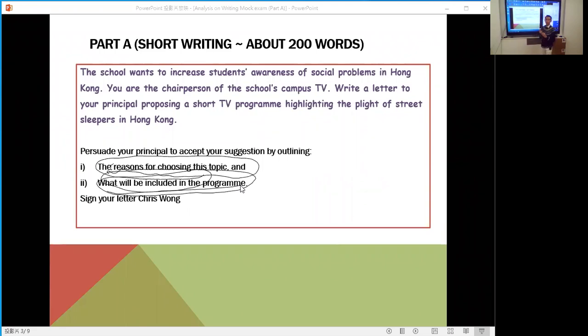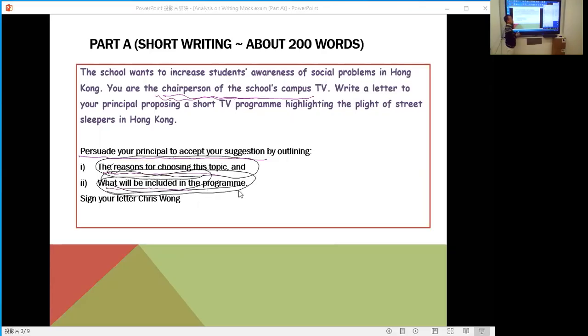Okay, all right, so you need to persuade your principal to accept your suggestion by outlining one. So the first task you need to do is the reasons for choosing the topic, right? The reasons for including it in the program. What kind of program? The TV program, okay, TV program.